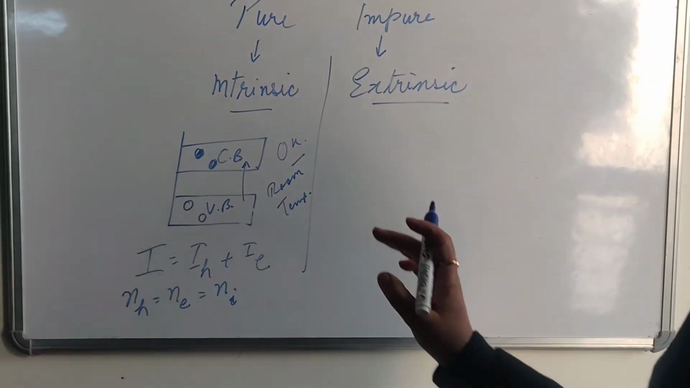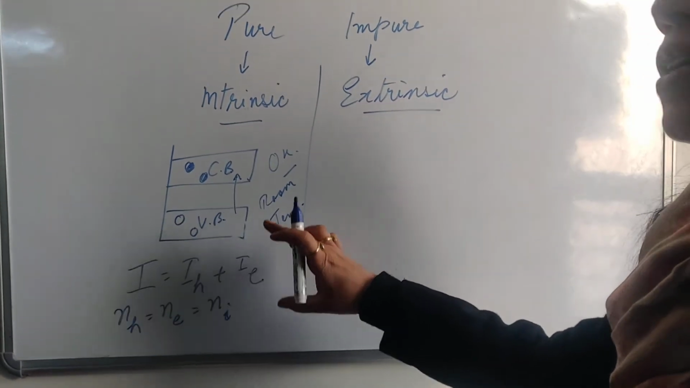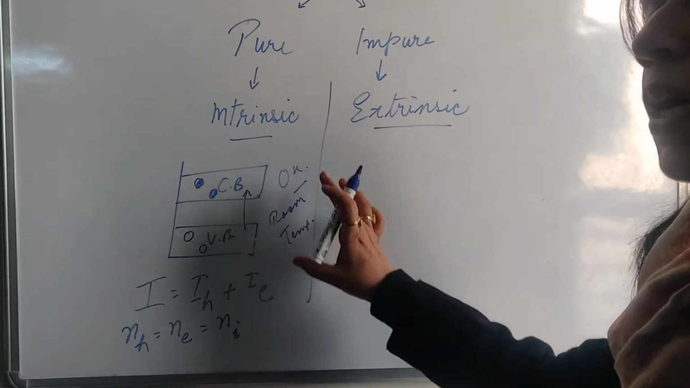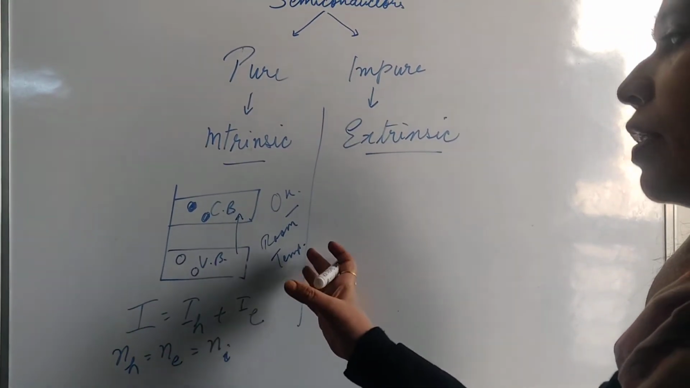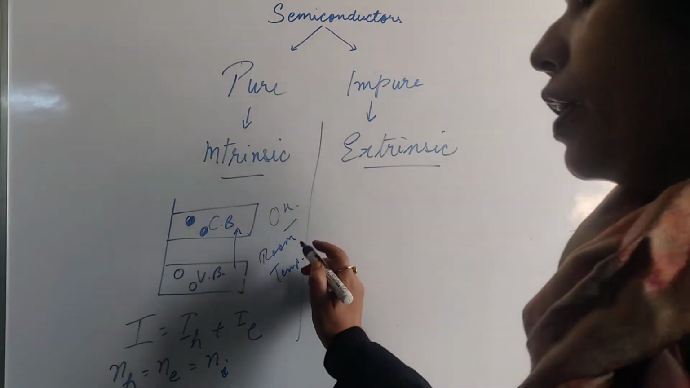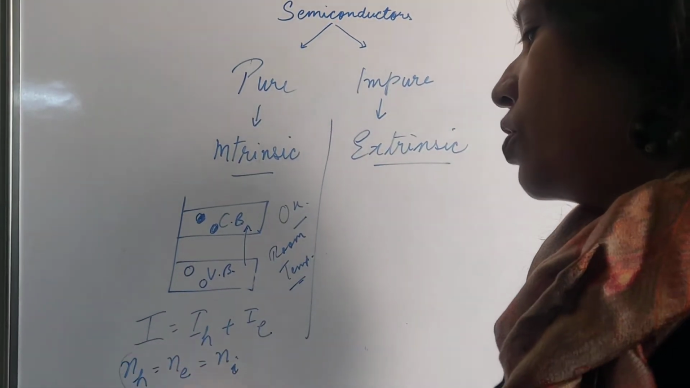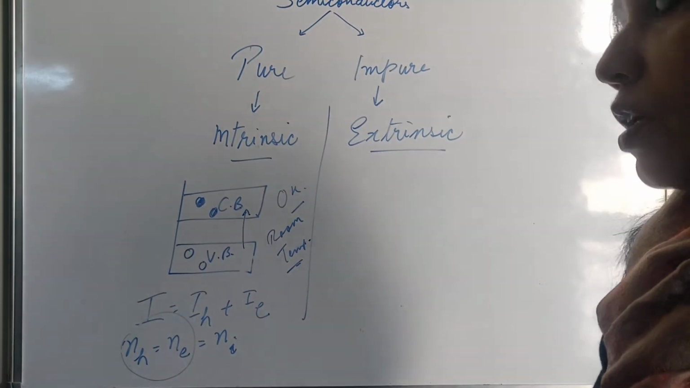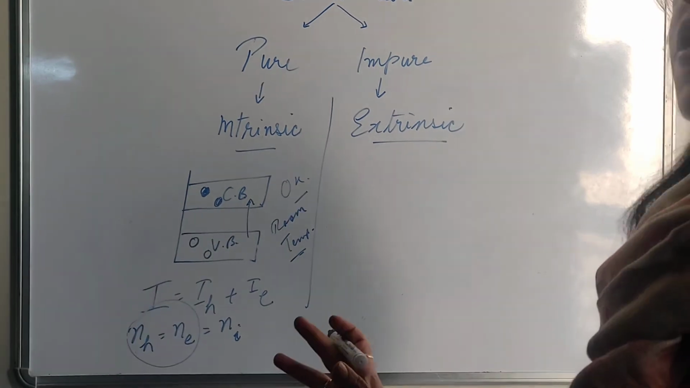Now talking about its conductivity. As the temperature increases, only then will it be conductive. So what can be the drawbacks? The first drawback is that we cannot control it. It is directly controlled by the temperature. Then Ni is equal to Nh. This is another drawback. So its conductivity is less. Now how to increase its conductivity?